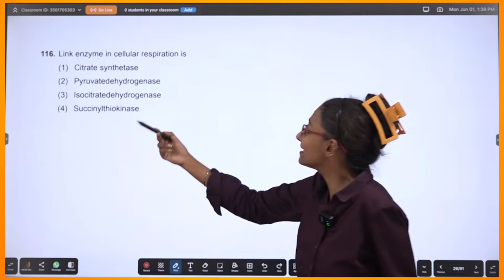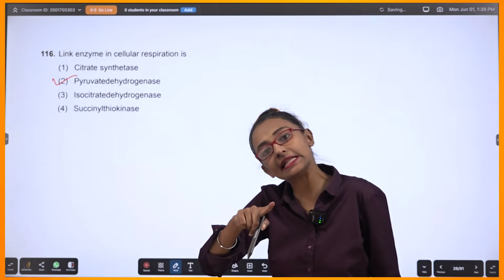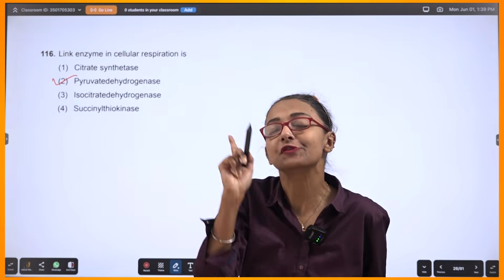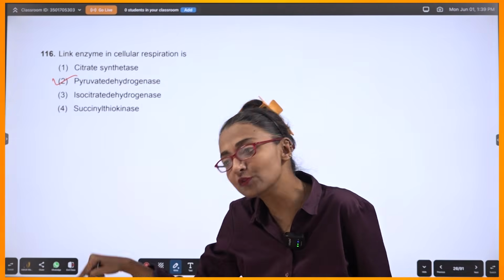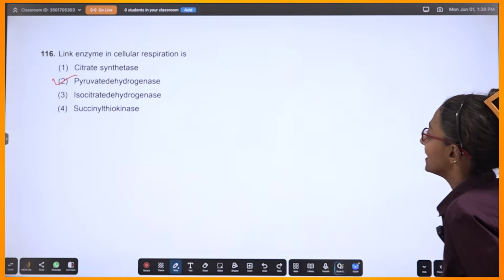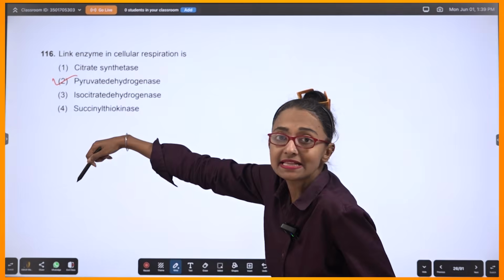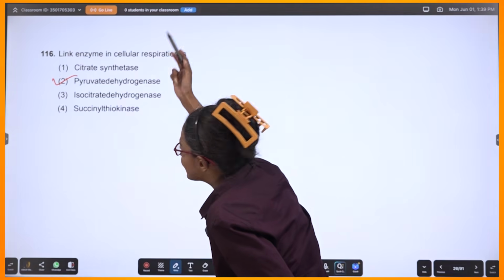Link enzyme in link reaction, pyruvate dehydrogenase. Same thing. Acetyl CoA will be produced from pyruvate with the removal of one carbon dioxide molecule and NADH2 will be produced. Correct? So pyruvate dehydrogenase. The other enzymes are required in Krebs and all. Okay?